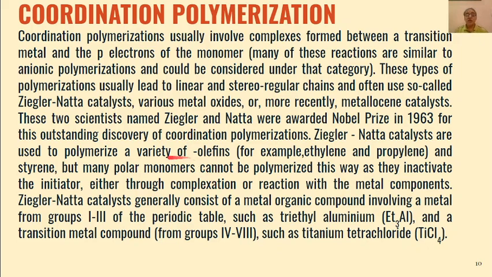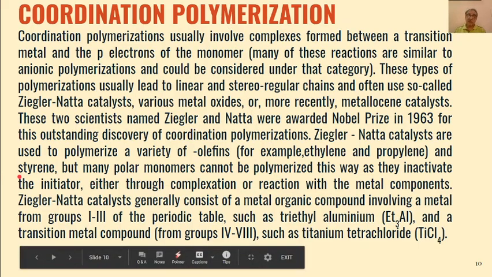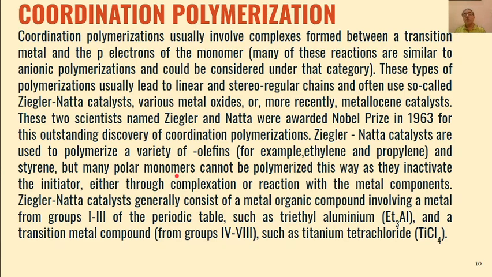So these catalysts can be used to polymerize a variety of olefins. For example, ethylene and propylene are very commonly polymerized through coordination polymerization. And styrene is also used, but many polar monomers cannot be polymerized this way.